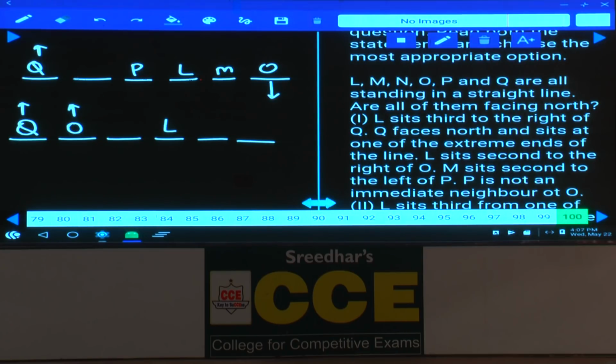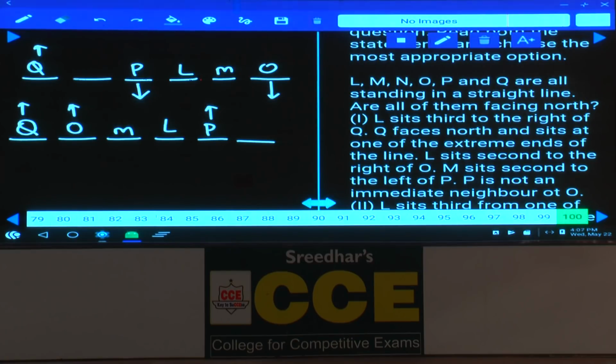P is not an immediate neighbor of O, P is here, M is here. As M is seated second to the left of P, this P must be facing towards south. In this other case, P is towards north, and M sits second to the left of P.